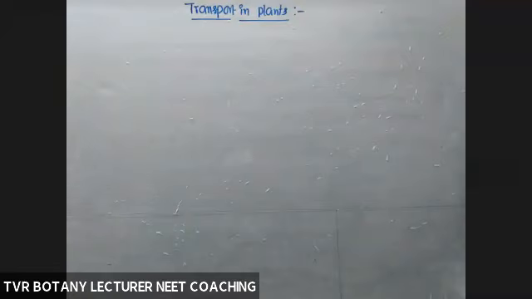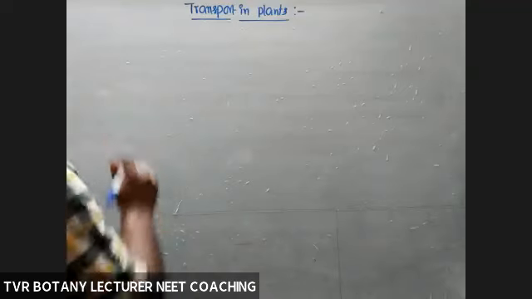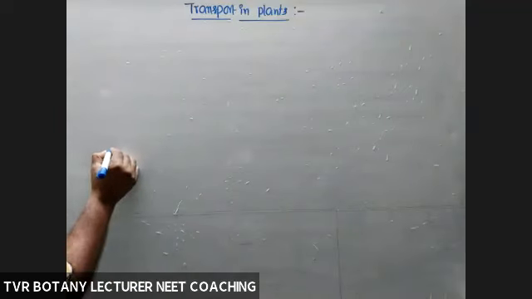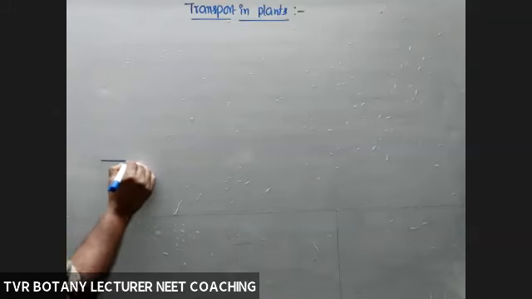Now, what about the introduction to transport in plants? If you go back to the first year part, that is, parts of a flowering plant. Here I'm taking a flowering plant. This is the soil surface.